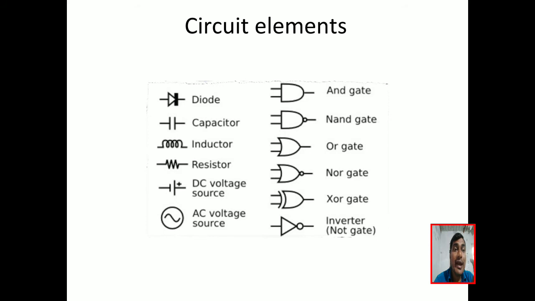Okay, it is bilateral. We can change the terminals of the capacitor, but it allows the current through it. So it is a passive element, bilateral element, and linear element. Inductor is also the same. R, L, C are the same: passive, bilateral, linear elements. So these three will appear in the lumped and distributed.